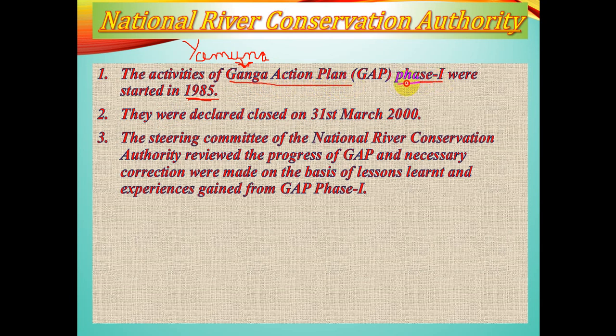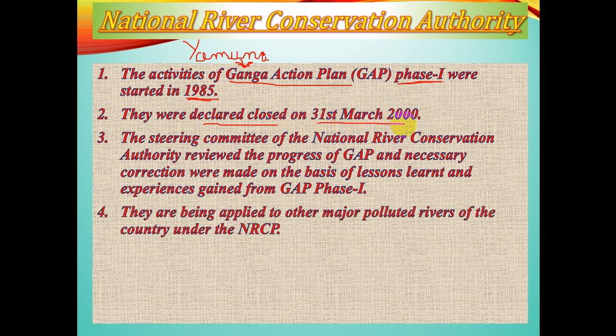But it was not very successful in the work of conservation. As a result, it was declared closed on 31st March 2000. Then another phase of Ganga was started, and it was merged with the NRCP, National River Conservation Authority, for better correction and better assessment of the polluted areas.